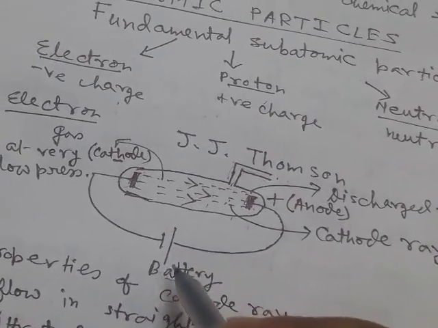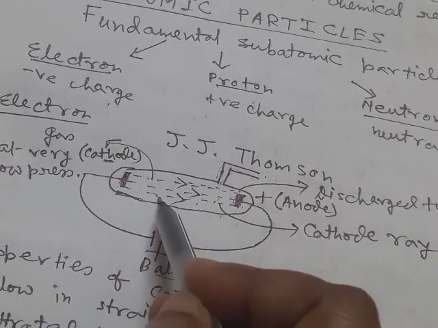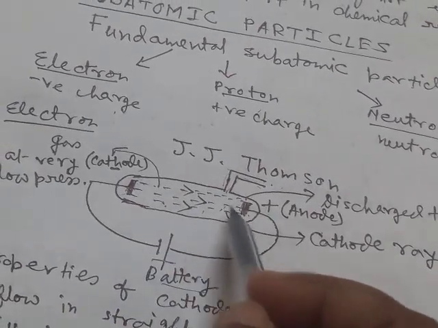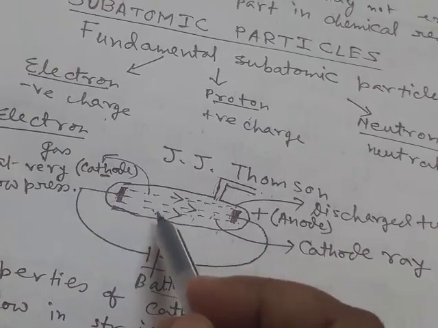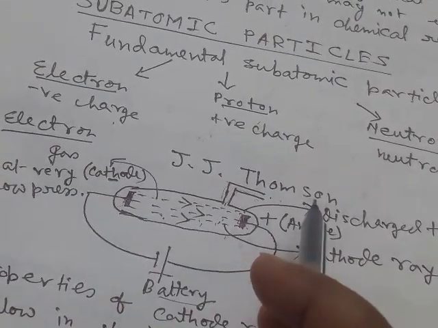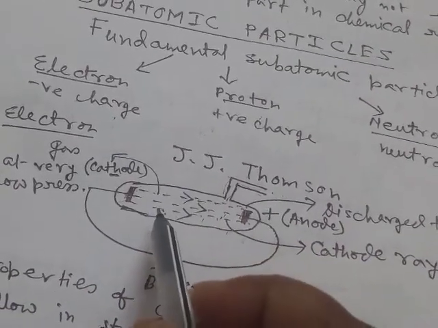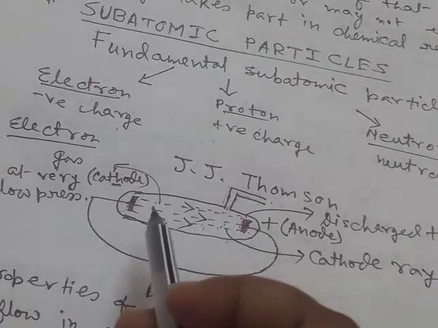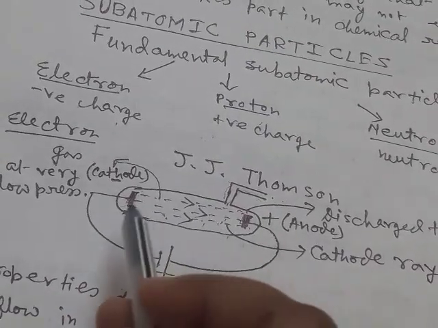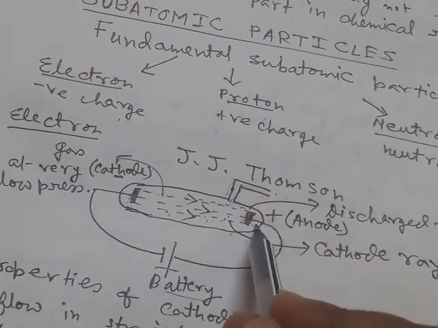Now, with the help of battery, if high voltage is applied inside the tube, that is, high voltage is applied on the gas, then Thomson observed that there will be flow of rays from cathode towards anode.